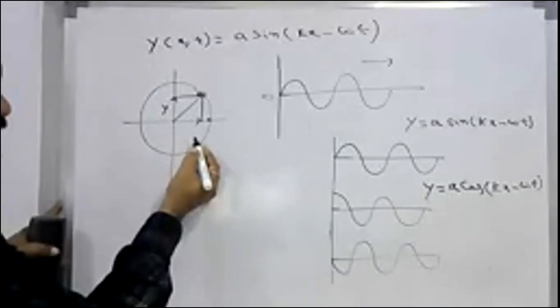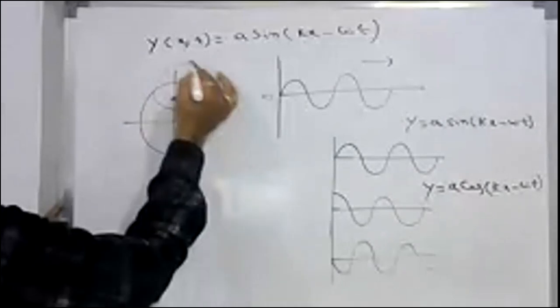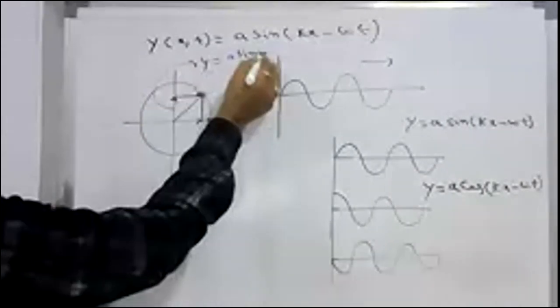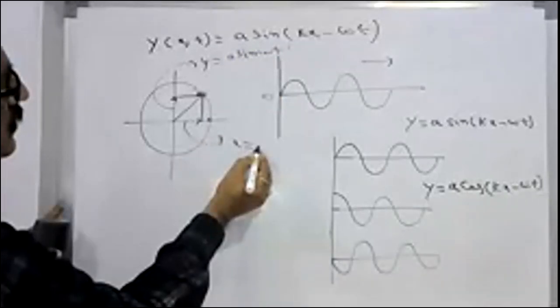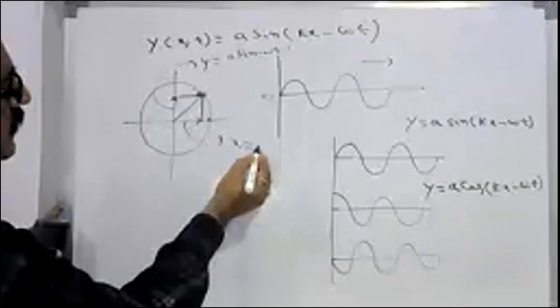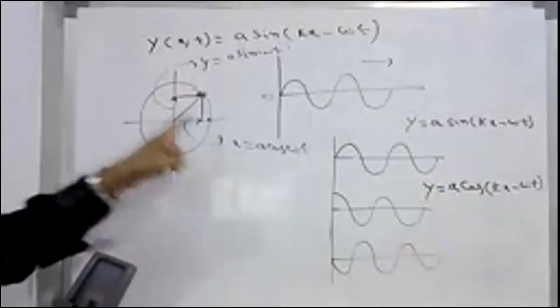So y is equal to A sin(omega t), and in this case x is equal to A cos(omega t).